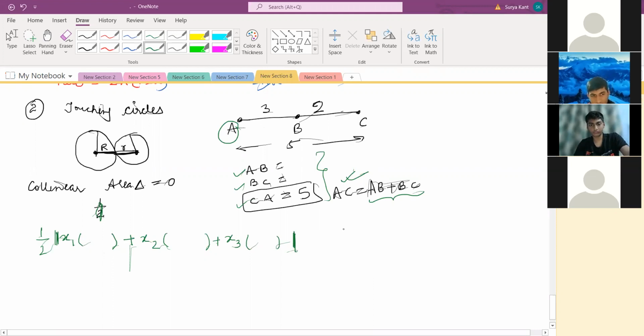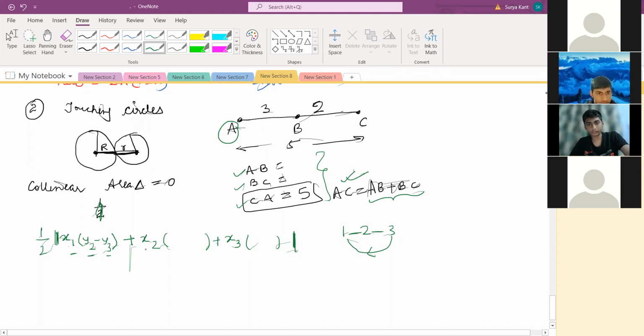See, you just go clockwise. 1, 2, 3. After 1, you go to 2, 2 to 3, and 3 to 1, you should return back. So if you start from x1, you should write y2 minus y3. Understood what I'm writing? 1, 2, 3. How to write the formula, that I'm saying, an easy method.